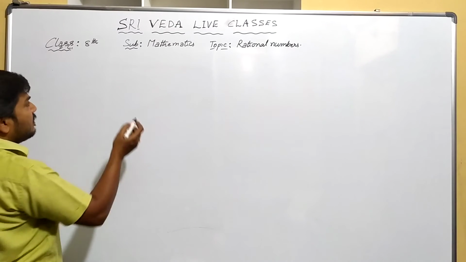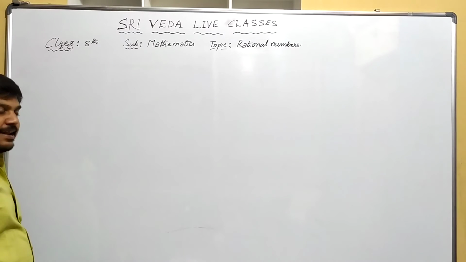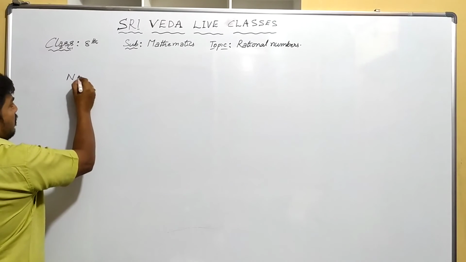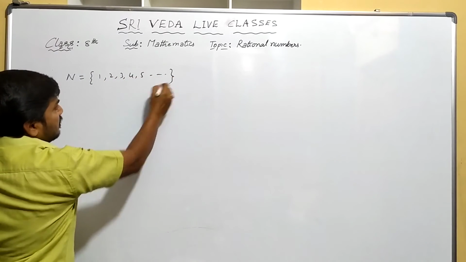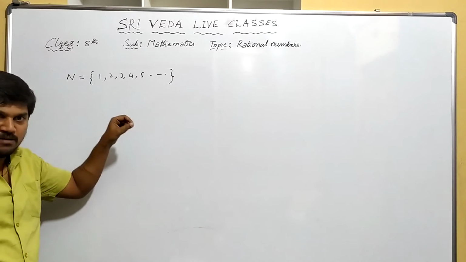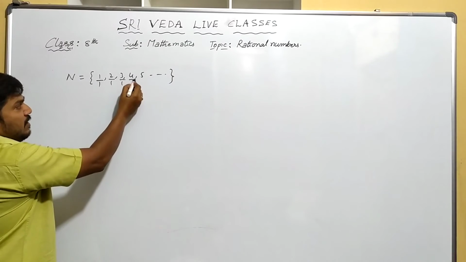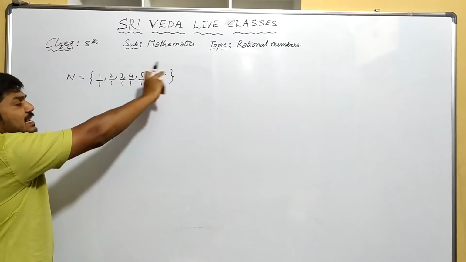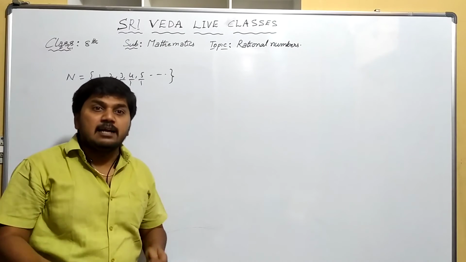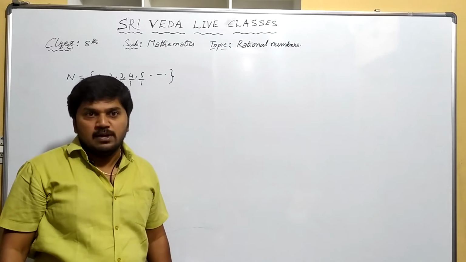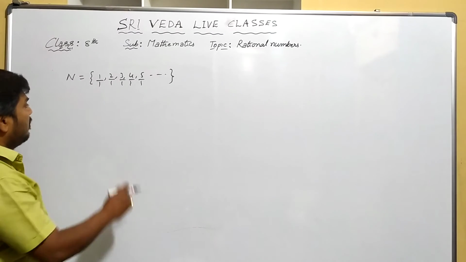Okay. See, come to that. Every natural number is also a rational number. See, N equals the set of 1, 2, 3, 4, 5 and so on. So every natural number is a rational number. Can you see that? 1 by 1, 2 by 1, 3 by 1, 4 by 1, 5 by 1. Every natural number can be expressed in the form of p by q. That's why we can say that every natural number is also a rational number.